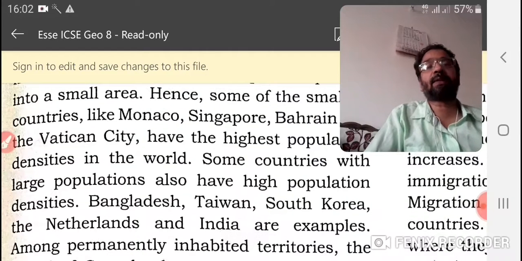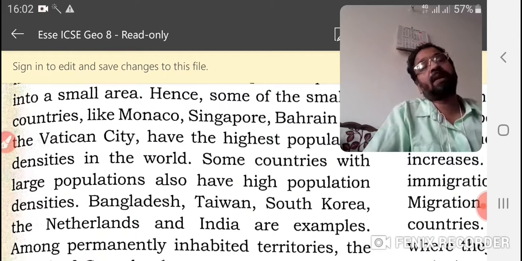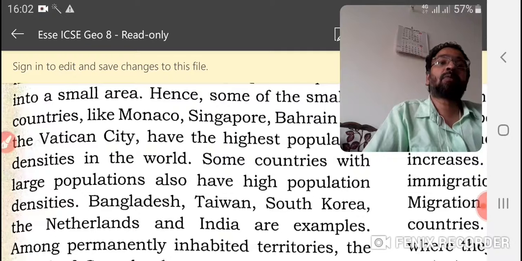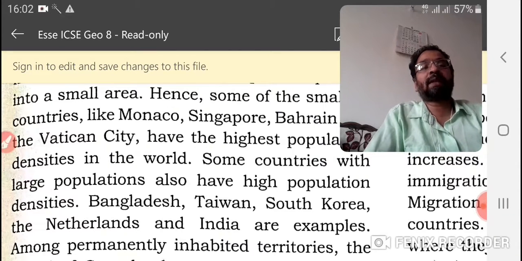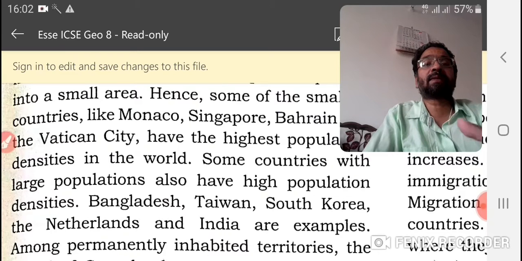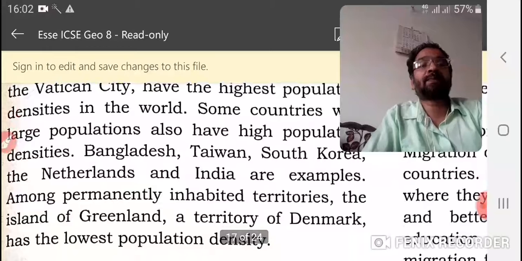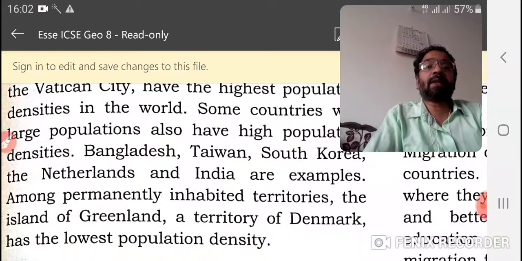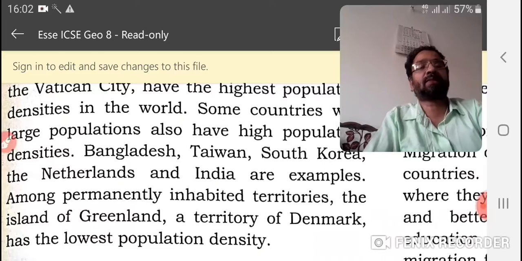Some countries with large populations also have high population density. Though they have land, they also have more population, so they have more density, like India. India is the best example for that. Taiwan and South Korea are other examples. And among permanently inhabited territories, the island of Greenland, a territory of Denmark, has the lowest population density.